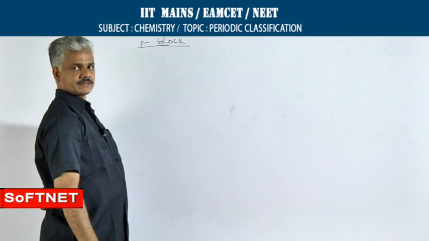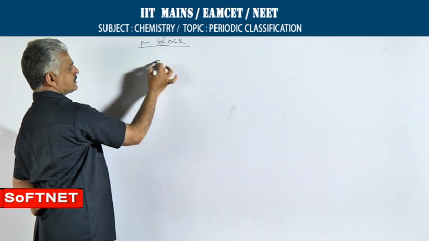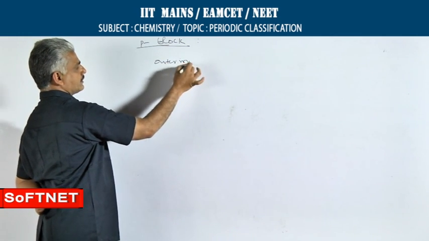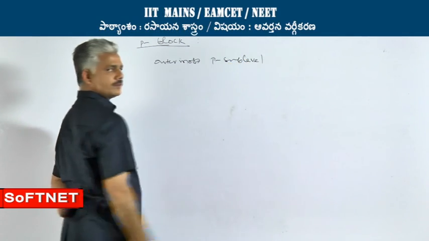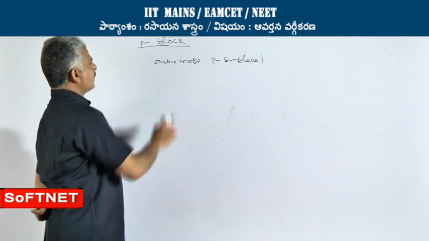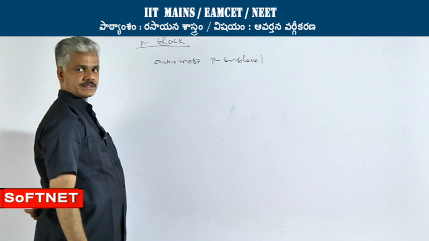P block elements. The elements in which differentiating electron enters into outermost p sublevel are called as P block elements. A p sublevel can accommodate a maximum of 6 electrons.